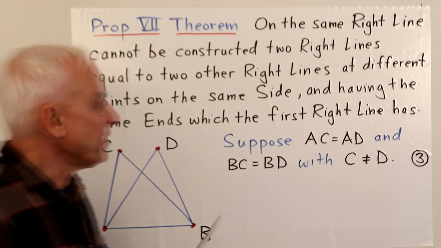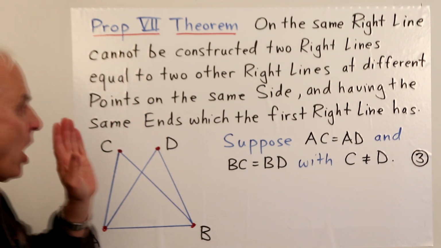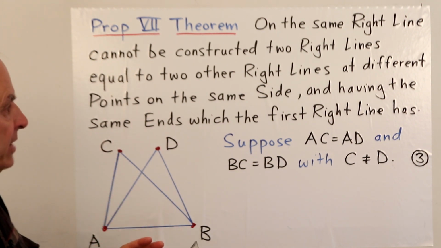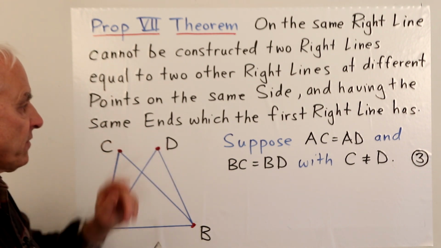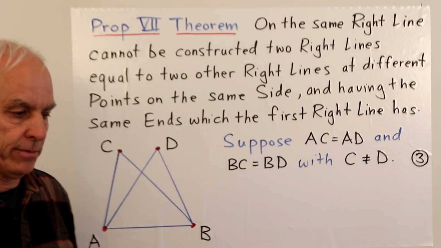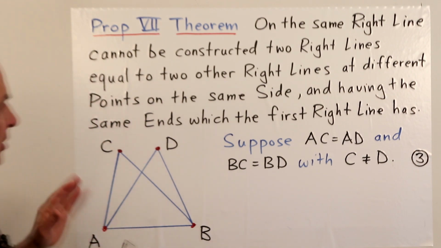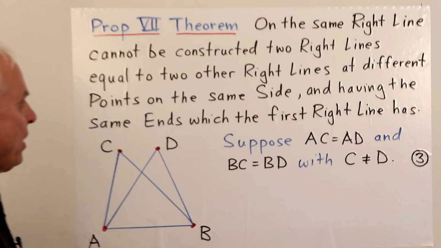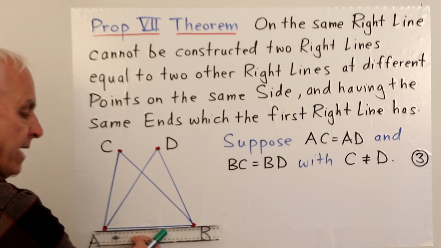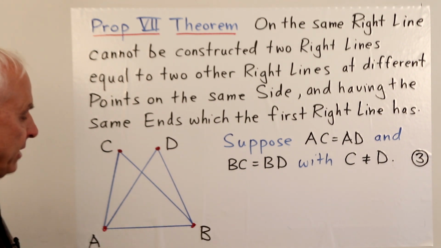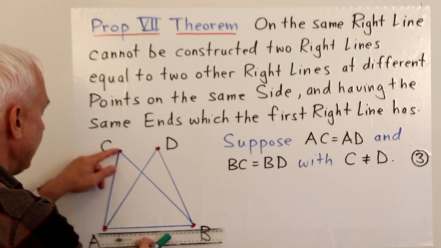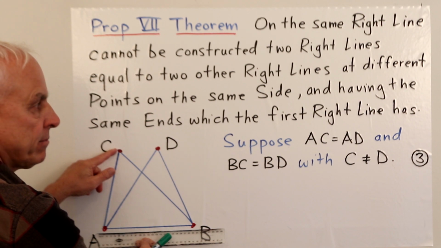It says that on the same right line cannot be constructed two right lines equal to two other right lines at different points on the same side and having the same ends which the first right line has. Okay, that's a little bit hard to understand. The picture makes it much clearer. So here's what he's saying. We're starting with this right line AB, and right line means segment, okay? And on this segment, we're constructing two right lines, say AC and BC.